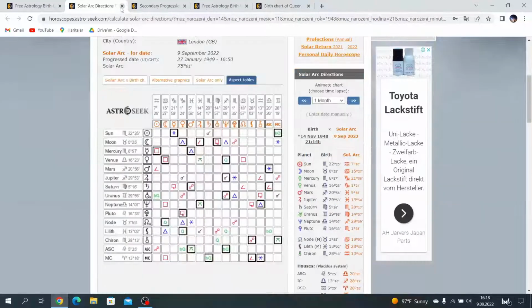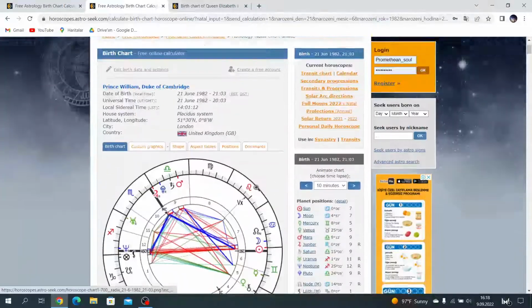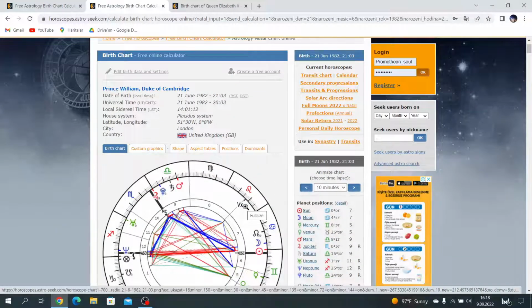Okay, now let's check Prince William's chart, because what we know is that Prince William is her grandson. I think Queen Elizabeth loved Prince William very much, and his wife, I guess.